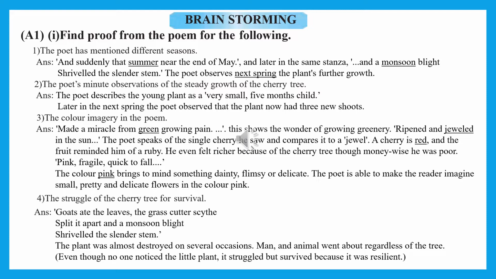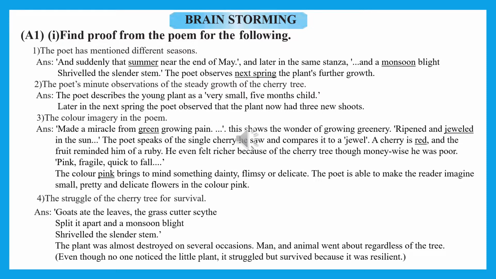Activity 2: you have to give reasons for the consequences and the effects of why the life of the cherry tree was threatened. Yes, the life of the cherry tree was threatened because the poet had forgotten about the cherry tree after he had put the seed into the ground. Nobody cared for it or watered it.